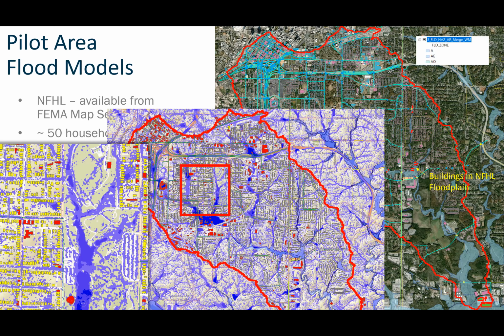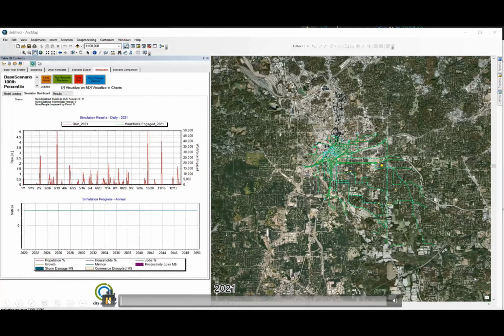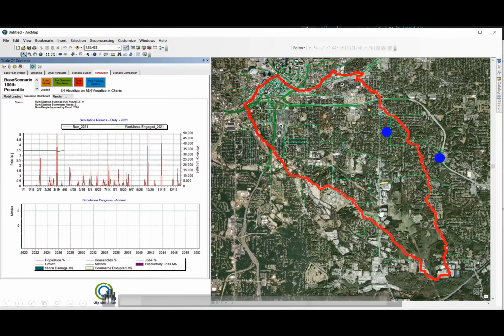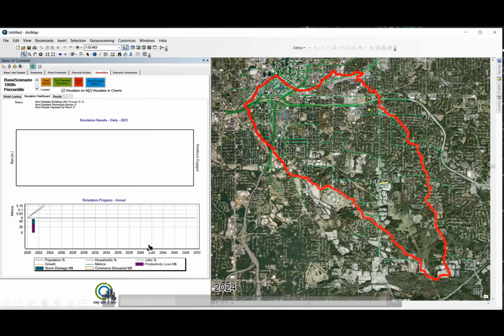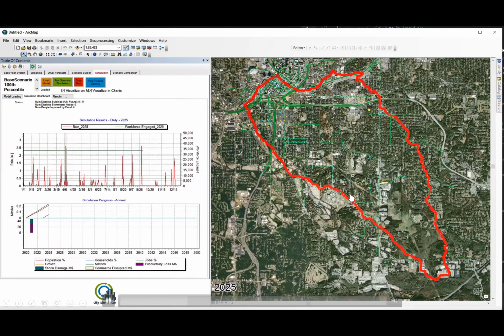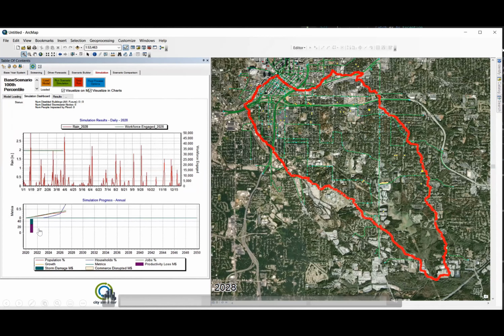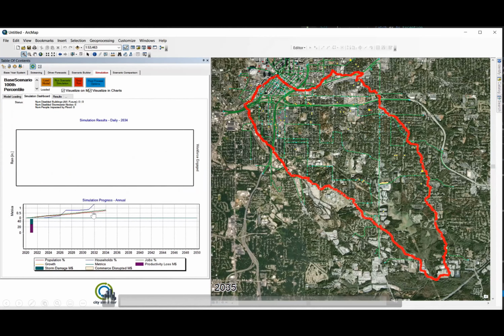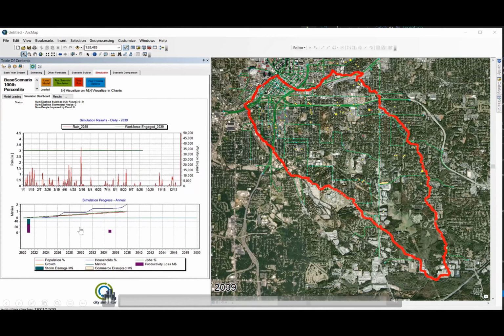Here's an example of this particular pilot area running. You can see that the blue dots here are road flooding and the black dots are building flooding. Over this forecast, we do get quite a bit of flooding. Down at the bottom of the dashboard here, the upper lines show growth of population, households, and so on. The bars show the purple part is the productivity lost due to flooding, and the green part is the storm damage due to flooding.